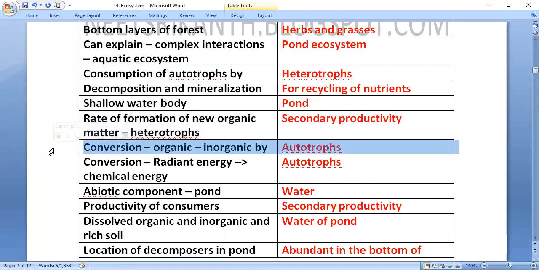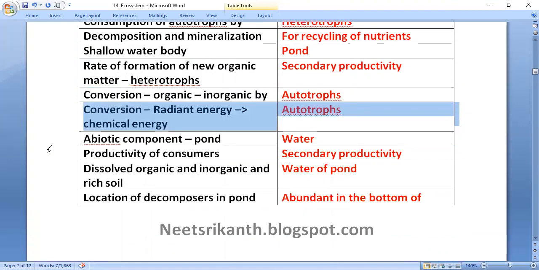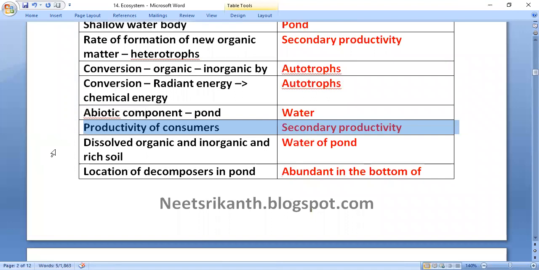Autotrophs convert the radiant energy of the sun into chemical energy. The abiotic component of the pond is water. Productivity of plants is primary productivity. Productivity of consumers is secondary productivity.